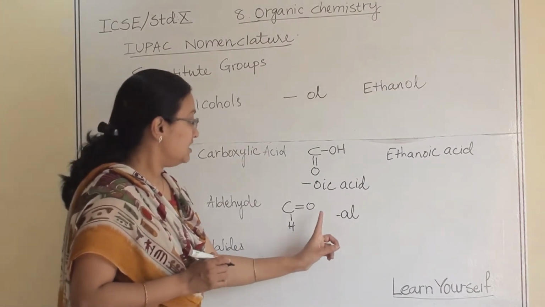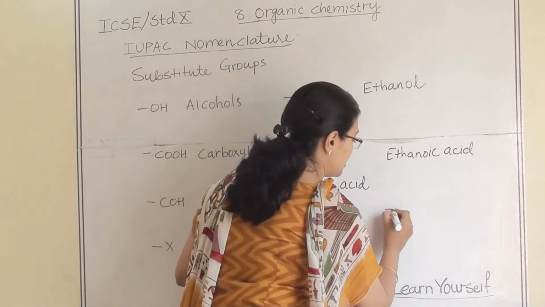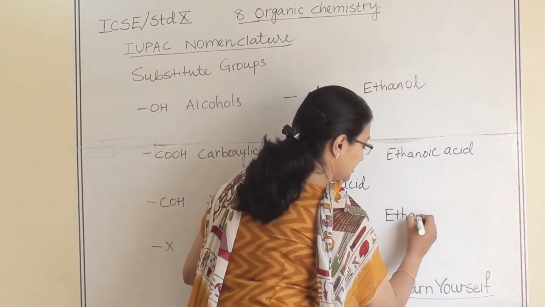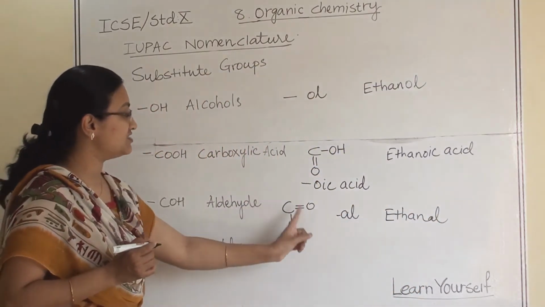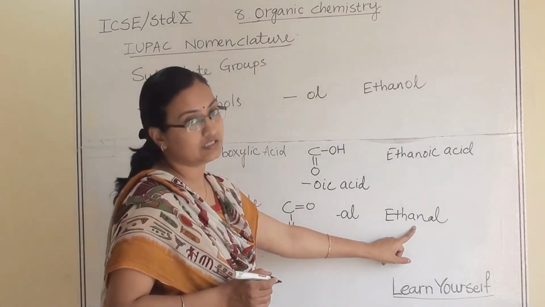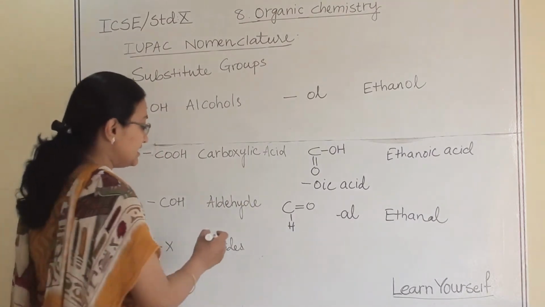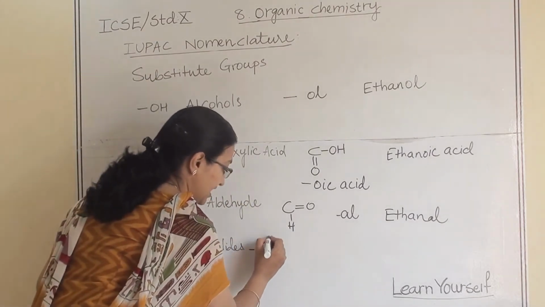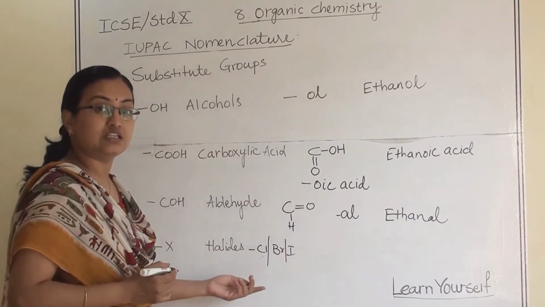So when this structure is attached to our ethane, the name is going to be ethanal. Why? Because this aldehyde structure is attached to ethane. Now the last one is halide. Halide consists of chloride, bromide, iodide, right? These are the halide groups.